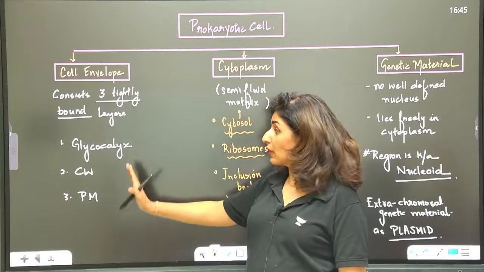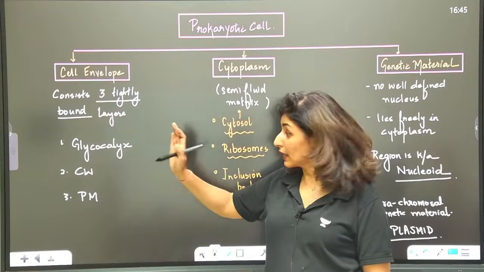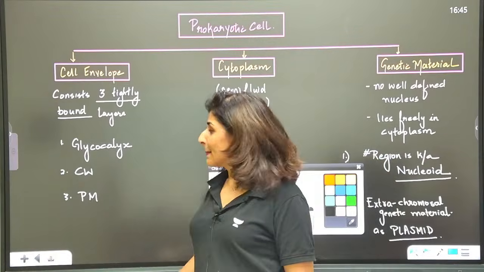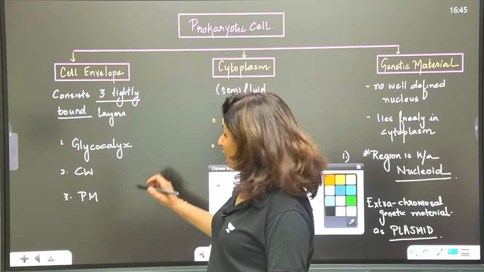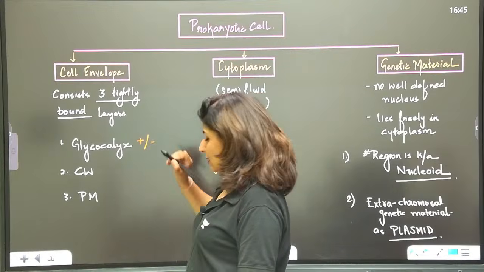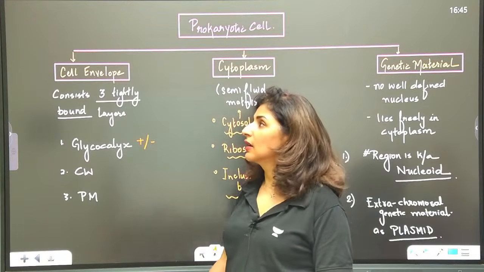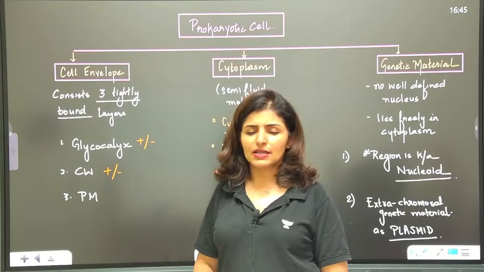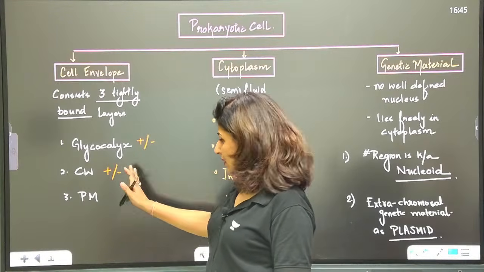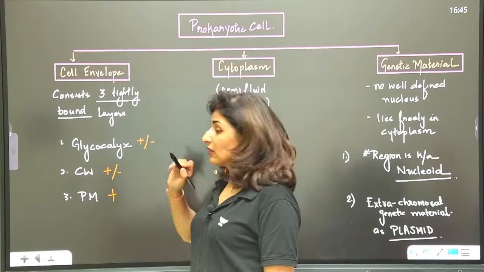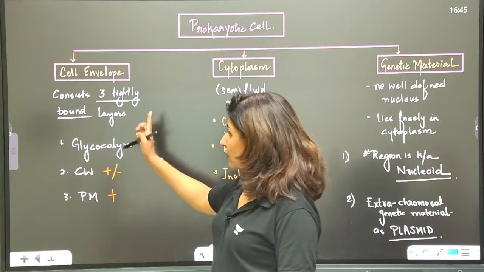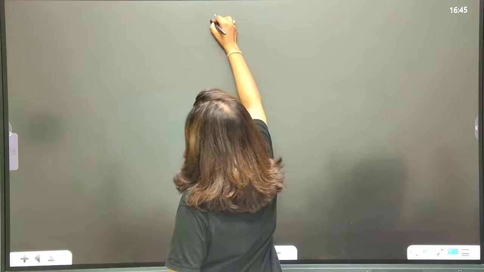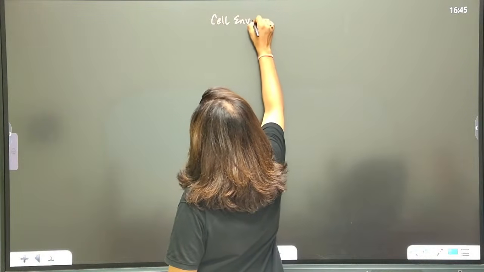Cell envelope is made up of three tightly bound layers. Now let's see the details of each. First of all, glycocalyx. Glycocalyx may or may not be present, so I'm writing plus minus. Cell wall also may or may not be present. Mostly present, but still exceptions are there. Plasma membrane will always be present. Is that clear? First, let's discuss more about the cell envelope.